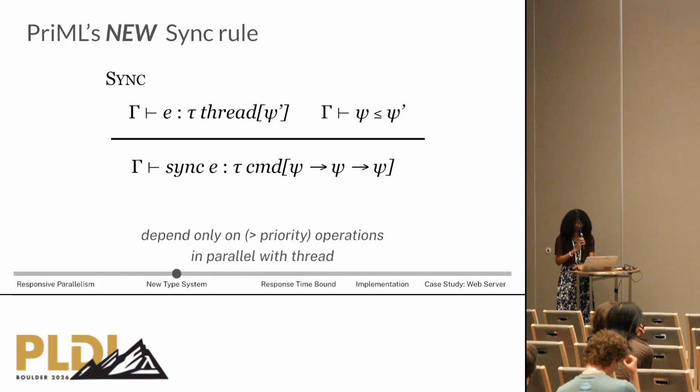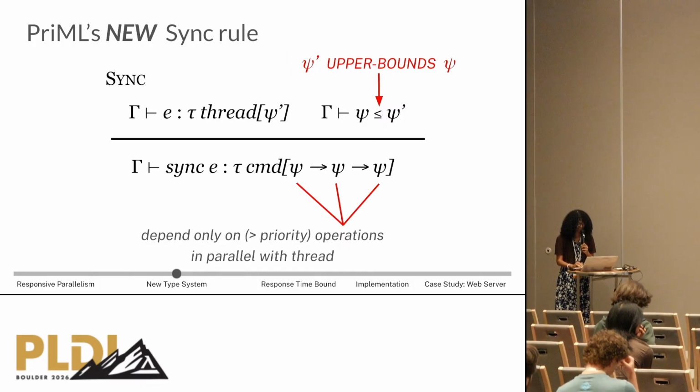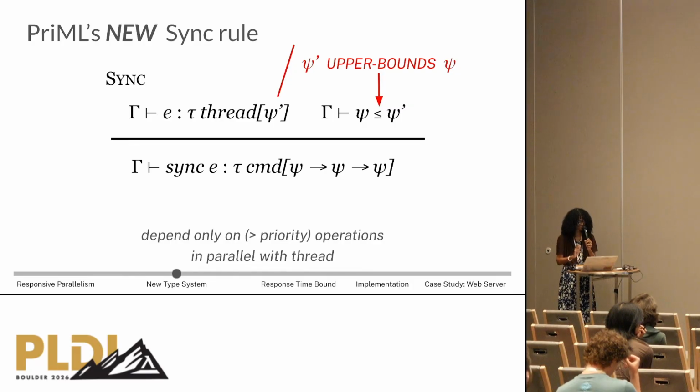Our new sync rule has this new bound premise where the possible priorities of the thread that we sync on is an upper bound for our start priority of the current thread. And all 3 of these refinements are the same because when we sync, we don't change our priority.